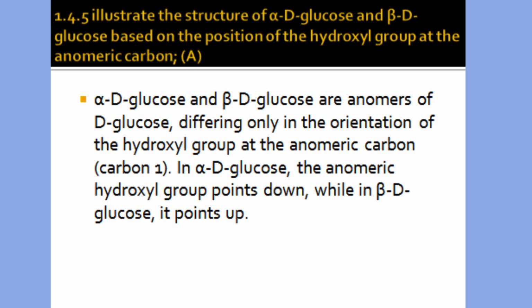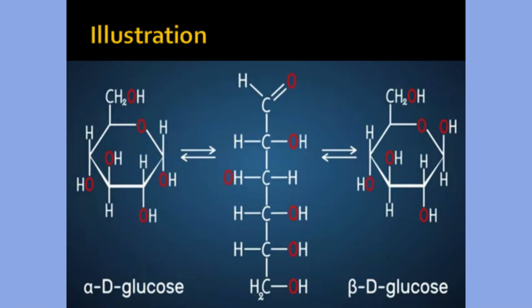When glucose forms a ring, carbon 1 becomes a new chiral center, the anomeric carbon. Alpha and beta glucose are two isomers of glucose, differing only in the orientation of the hydroxyl group at the anomeric carbon, carbon 1. In alpha glucose, the hydroxyl group points down, while in beta glucose, it points up. This difference in orientation affects their reactivity and stability, with beta-glucose being more stable and less reactive than alpha-glucose. OH downwards makes alpha-glucose. OH upwards makes beta-glucose. These tiny flips can change everything.